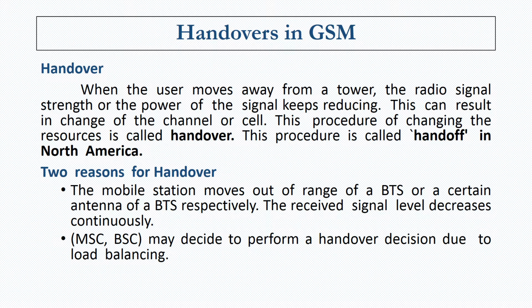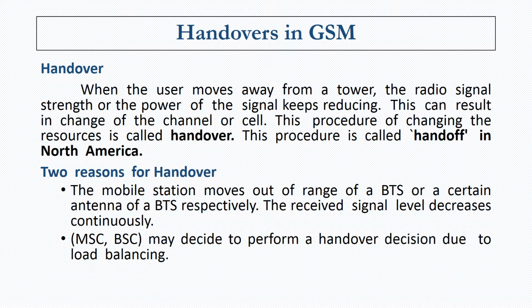There are two main reasons why a handover takes place. Number one, the most common reason, is when a mobile station moves out of the range of a base station or base transceiver station, hence the signal strength decreases, and it has to be allocated to another radio station.